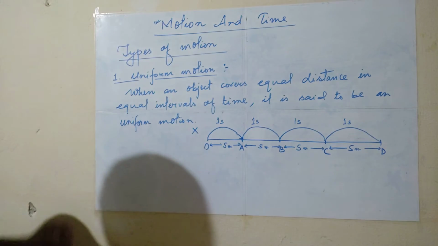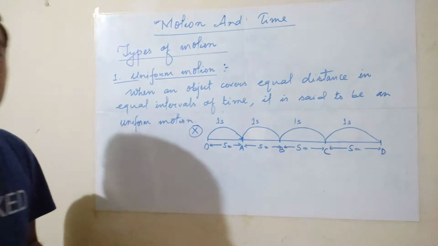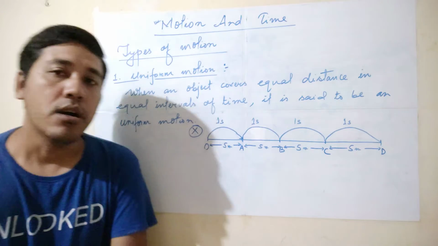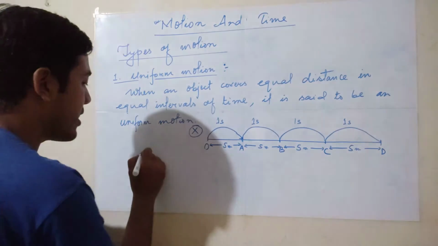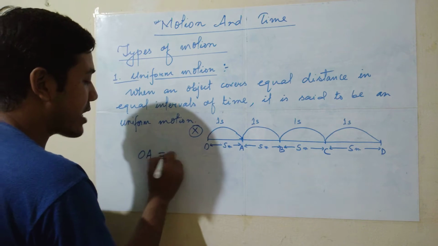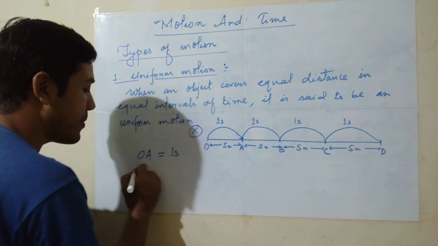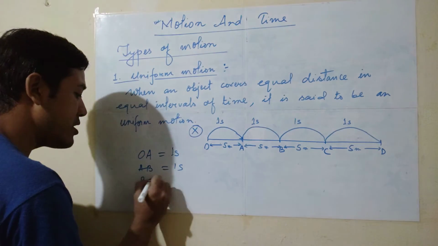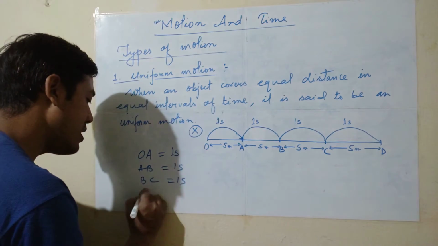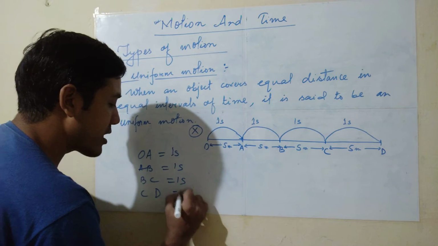That means this object X covers equal distance in equal time.